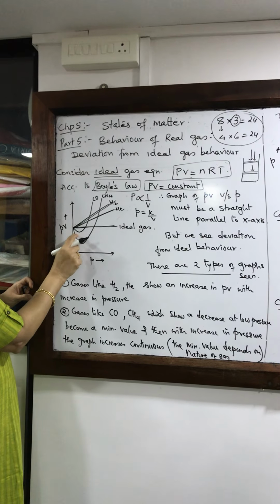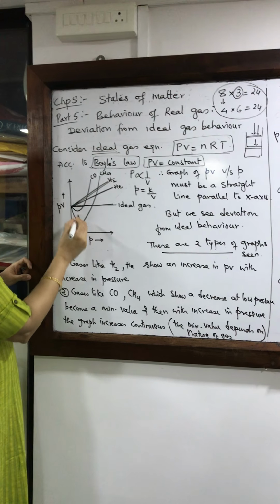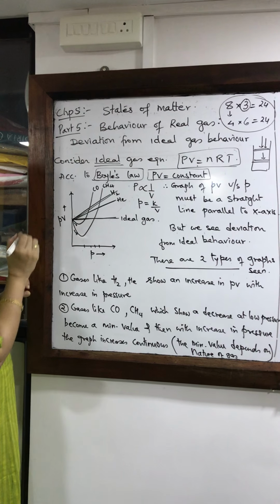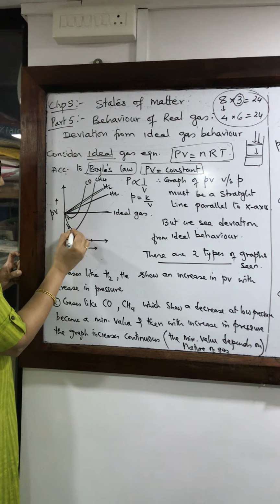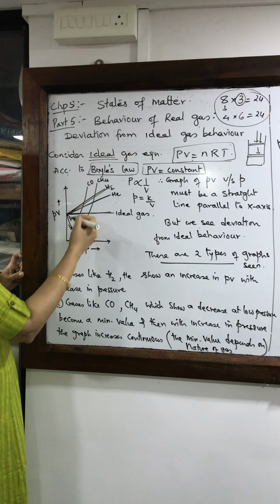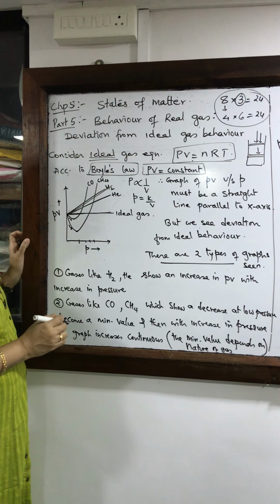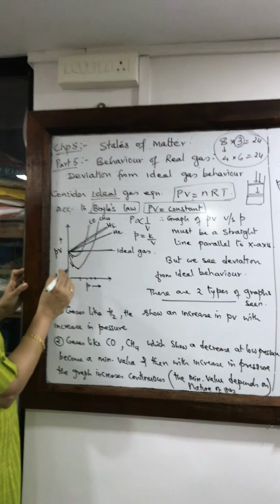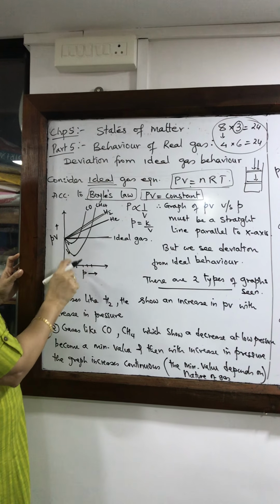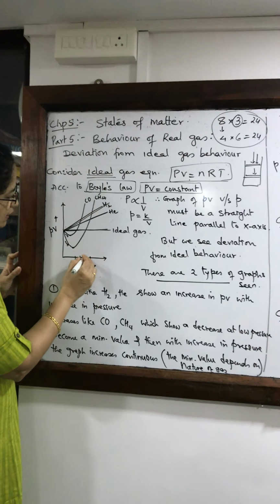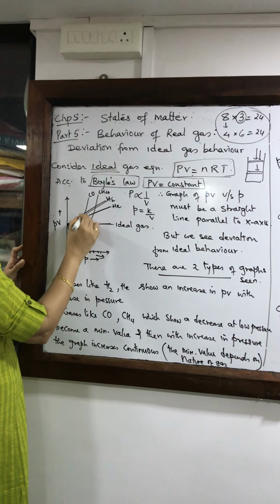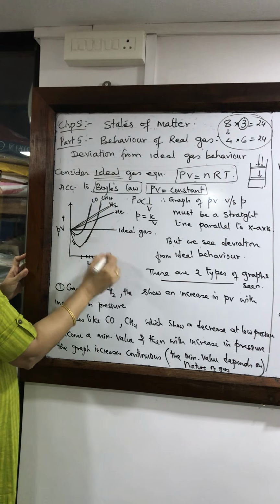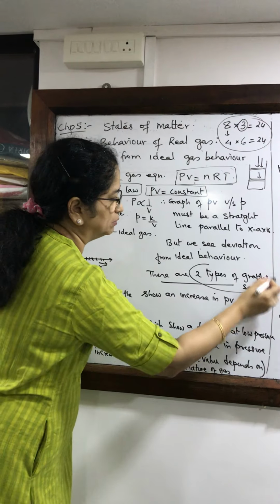But if you look at the graph for carbon monoxide, then as the pressure increases, initially there is a decrease. This decrease becomes minimum for a certain value of pressure, which is dependent on the nature of the gas, independent of pressure and temperature. So each gas is going to show a different value of minimum. Then as you increase the pressure further, the graph will show an increase, and it will increase drastically as the pressure increases. So there are two types of graphs that are seen.